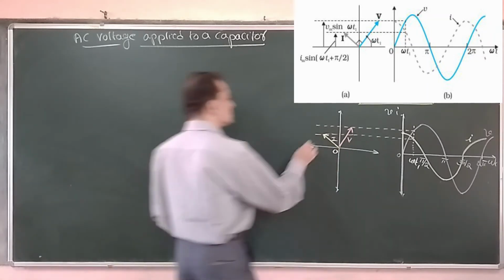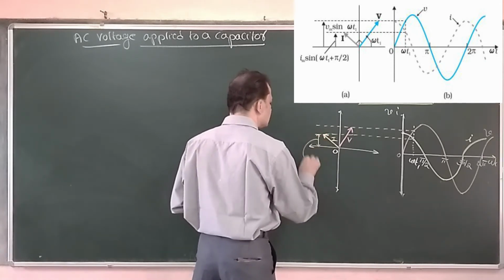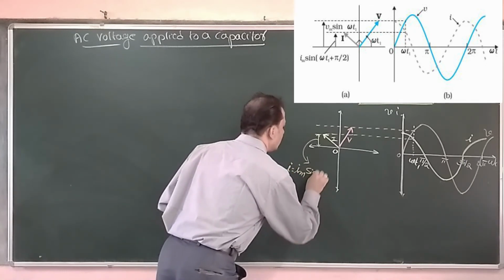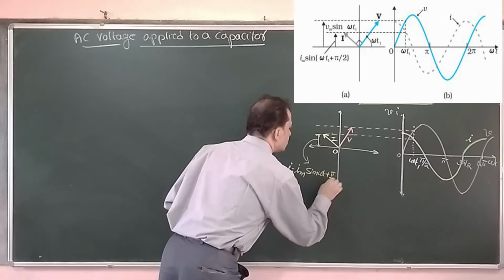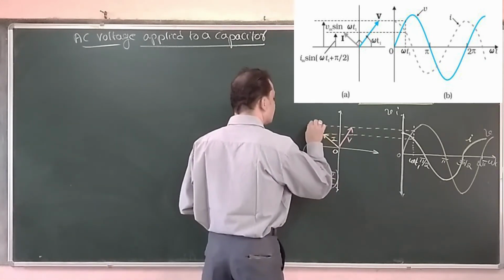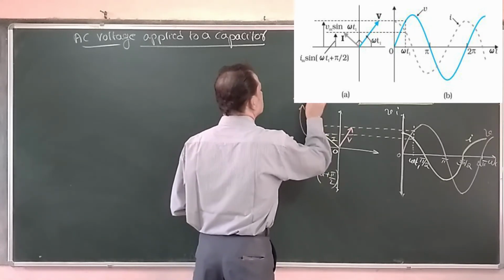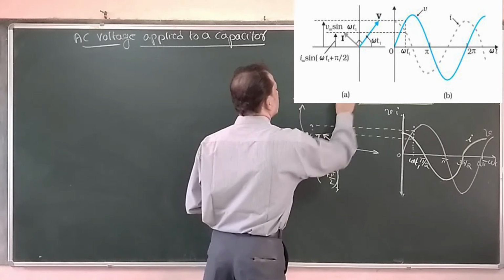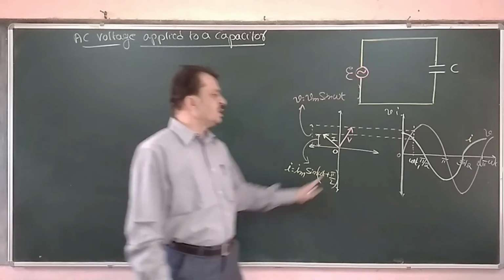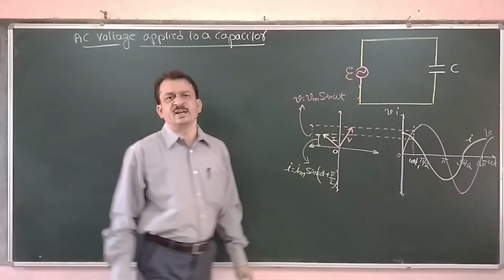Okay. Now this length or this amplitude represents the instantaneous value of the current. I is equal to Im into sine of omega t plus pi by 2. Current is leading. Now here this length represents the instantaneous voltage. V is equal to Vm into sine of omega t. Now this is the phasor diagram representation. It is the graph of voltage and current versus omega t.